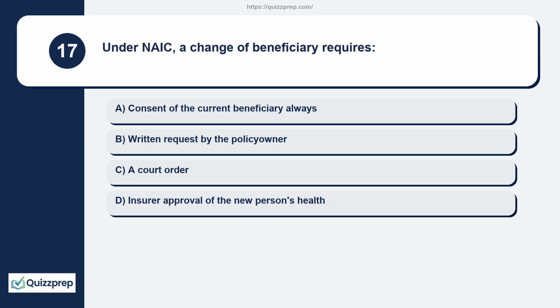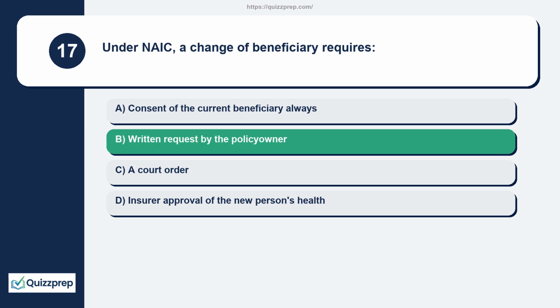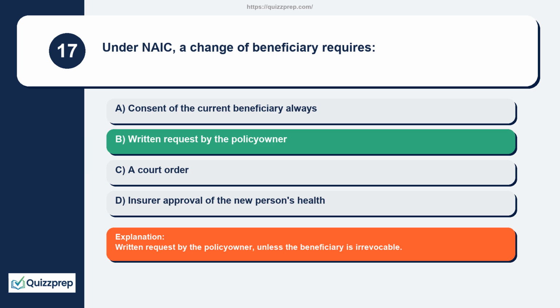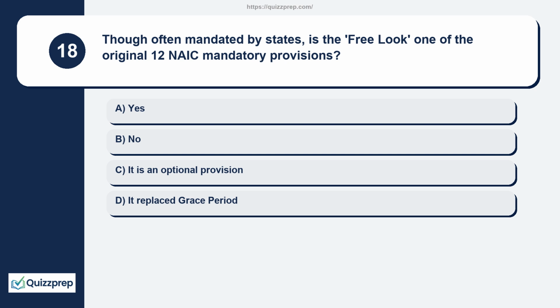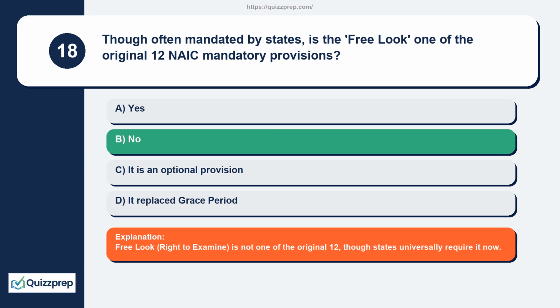Question 17. Under NAIC, a change of beneficiary requires consent of the current beneficiary always, written request by the policy owner, a court order, insurer approval of the new person's health. Written request by the policy owner, unless the beneficiary is irrevocable. Question 18. Though often mandated by states, is the free look one of the original 12 NAIC mandatory provisions? Yes. No. It is an optional provision. It replaced grace period. Free look, right to examine, is not one of the original 12, though states universally require it now.